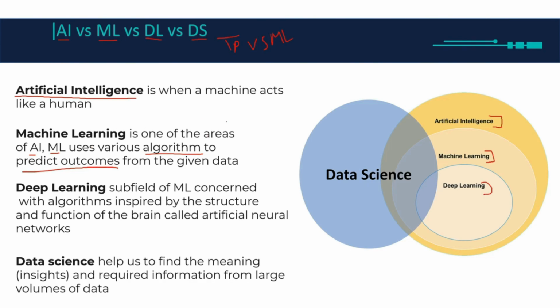Here in machine learning, we give the data to the algorithm, and then the algorithm finds a pattern, and from that pattern it gives me the outcomes. If I have a lot of data, let's say big data, for some reason the machine learning algorithms are not going to give me the best results.